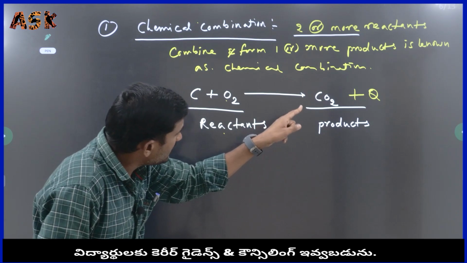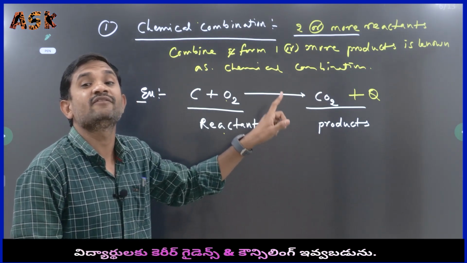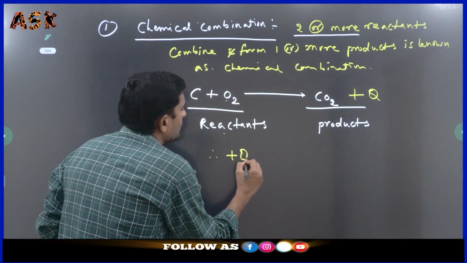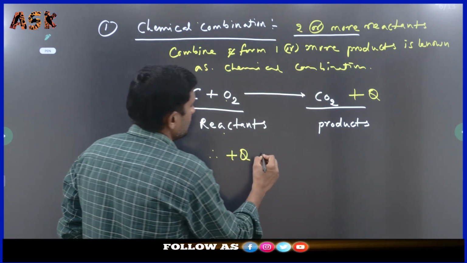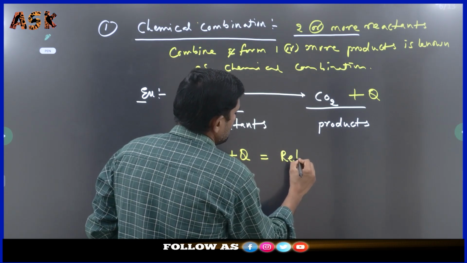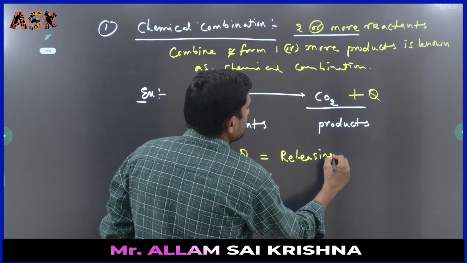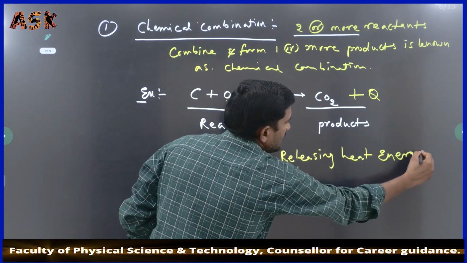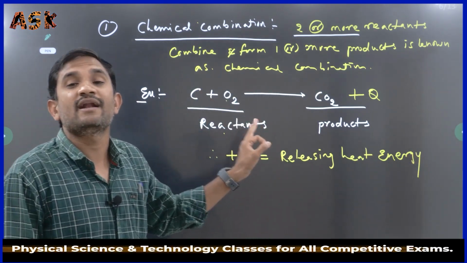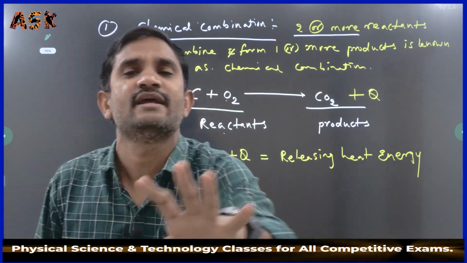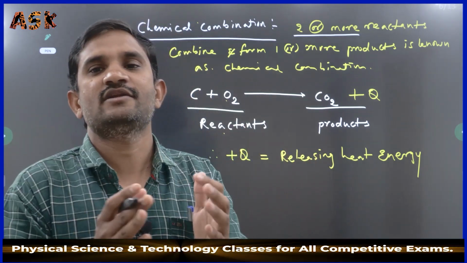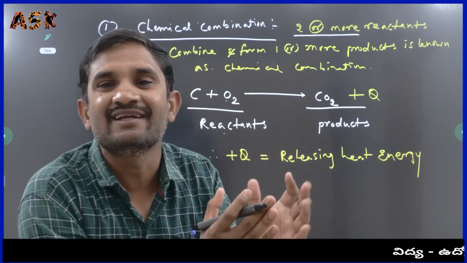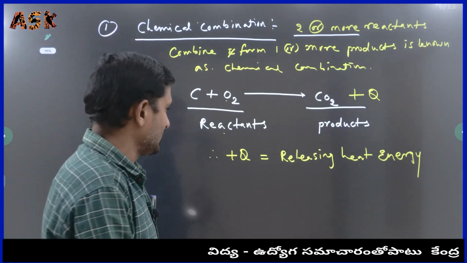Sir, what is meant by the plus Q? What information is it giving? Keep in mind plus Q indicates releasing heat energy. It means in this chemical reaction, heat energy is released when carbon and oxygen combine.